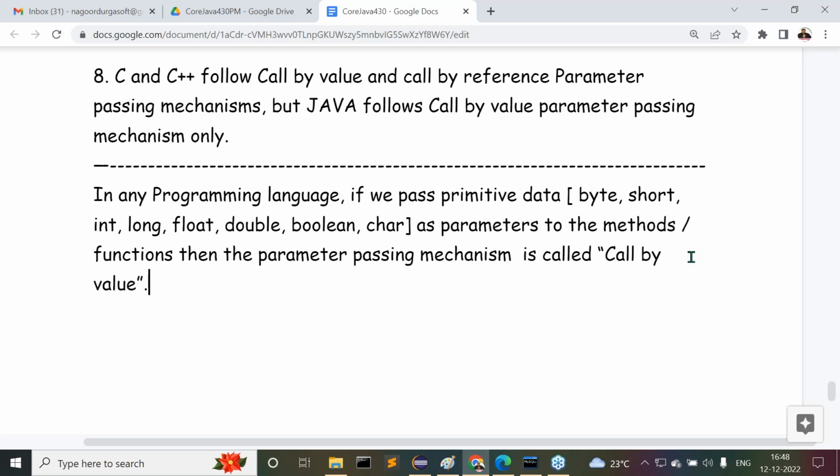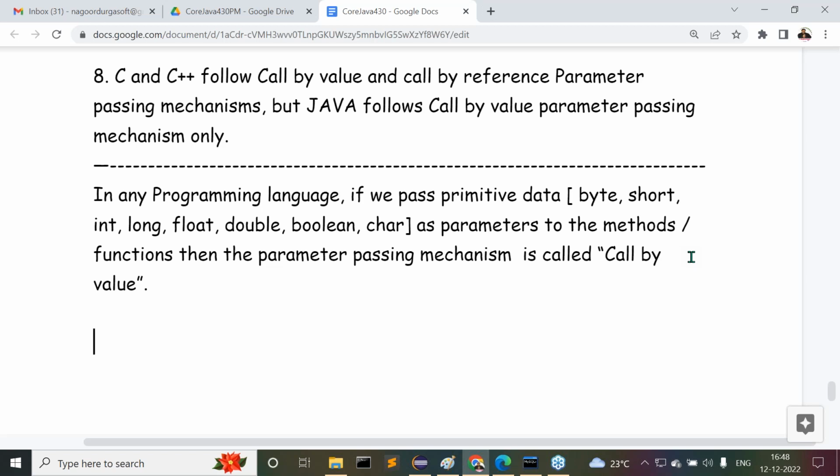Observe carefully. The programming language may be anything, but when we pass primitive data as parameters to the methods, then the parameter passing mechanism will be called by value. Observe carefully. Next one is after that.